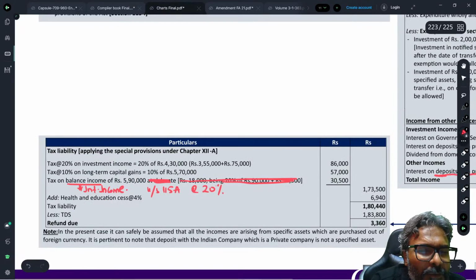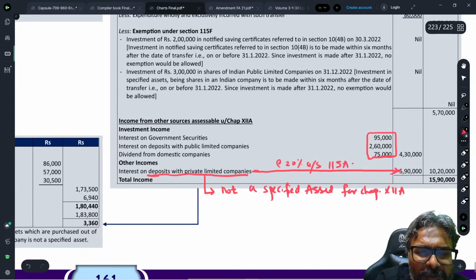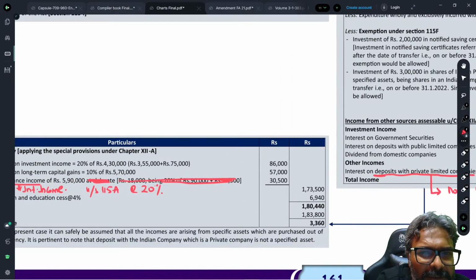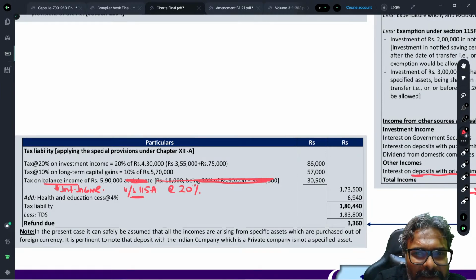And the tax liability I already told you. Investment income. Which investment income, students? Investment income is 4,30,000. On 4,30,000, 20%. And long-term capital gains 5,70,000, 10%. And on the balance, interest income, still it is 115A at 20%. Just keep that in mind. There is a correction required herein.